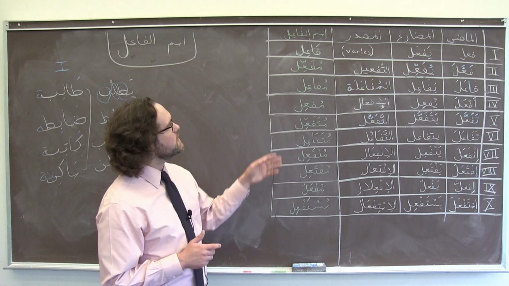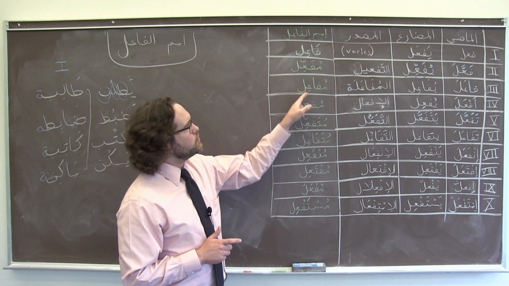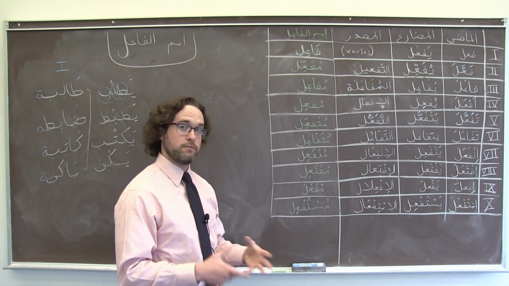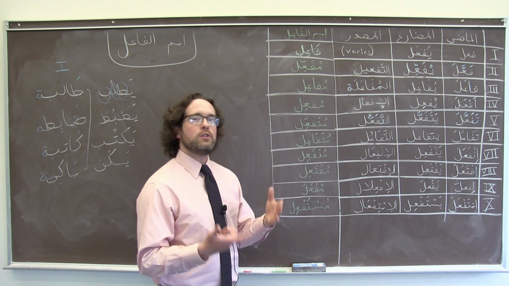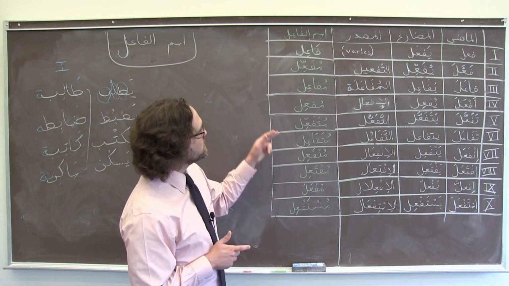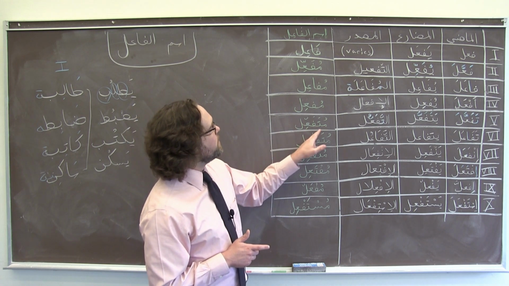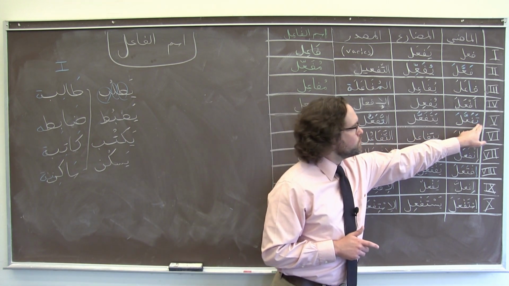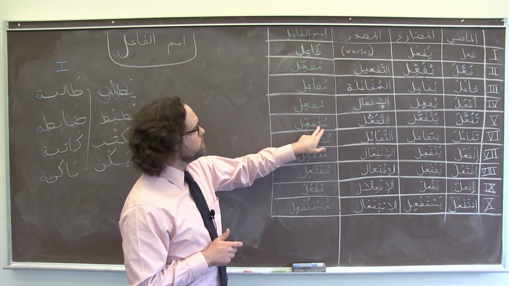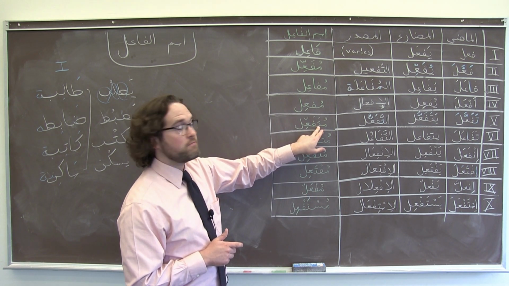And the other good news is that often they tend to share characteristics with the verbs. So if you have a handle on how the different verb forms are constructed, you can tend to make pretty decent predictions about how things are going to happen. For example, in Form 5, we add the extra ta to the beginning of the judr, and in Form 5, ism fa'il, we do the same thing.